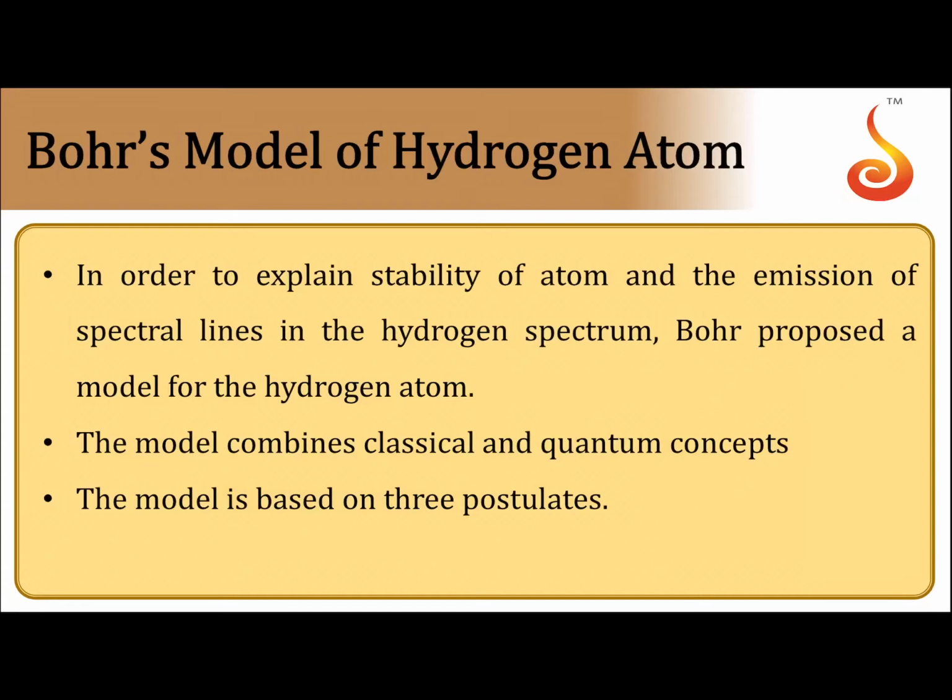So now, in order to explain the stability of an atom and the emission of spectral lines in the hydrogen spectrum, Bohr came up with his own model. This model combines classical as well as quantum concepts, so it is called a semi-classical model. This model is completely based on three postulates.